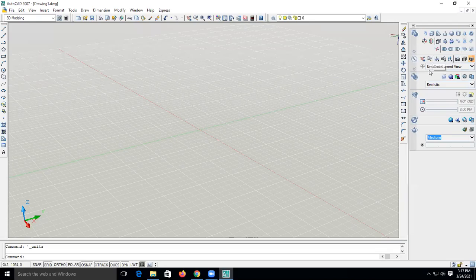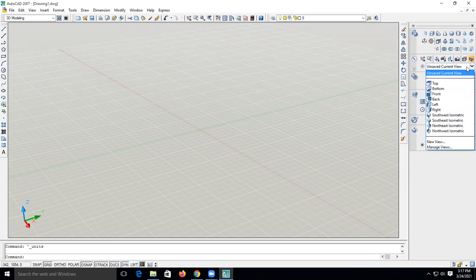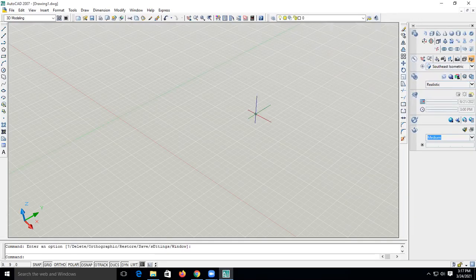On the bottom side, there is one check box. In that we can see the unsaved current view is mentioned. If you click, the drop down list will appear, and it will show top, bottom, front, back. Likewise, a number of views are shown over here. You can select any one. Since we are working in 3D, to get a feel of 3D, just select the southeast isometric.